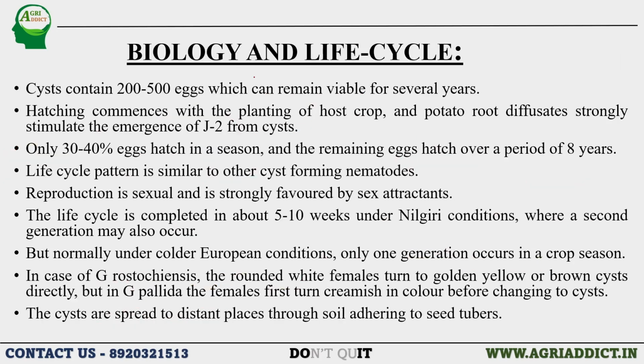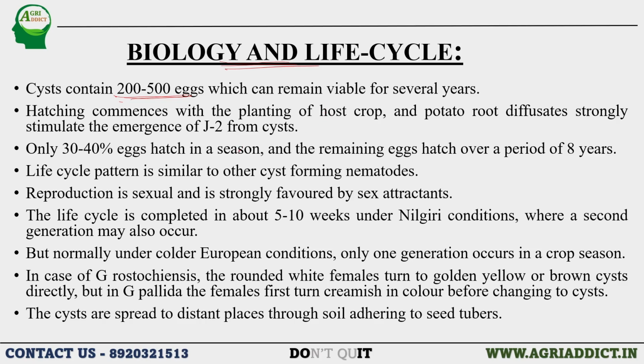Coming to the biology and life cycle of the potato cyst nematode, the cyst, as we know, mainly comprises around 200 to 500 eggs, which can remain viable for several years, because the body of the cyst is hard in structure. The eggs are protected from adverse environmental conditions, so they can remain viable for many years in the soil itself.